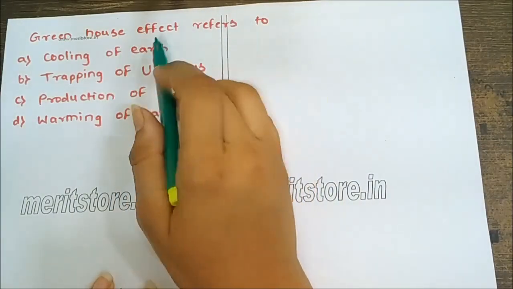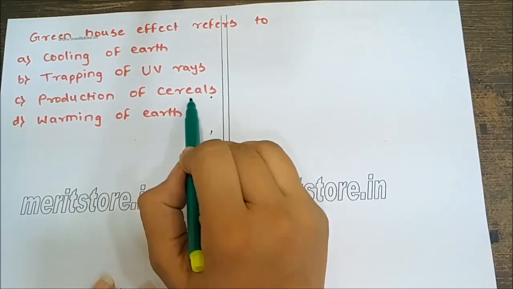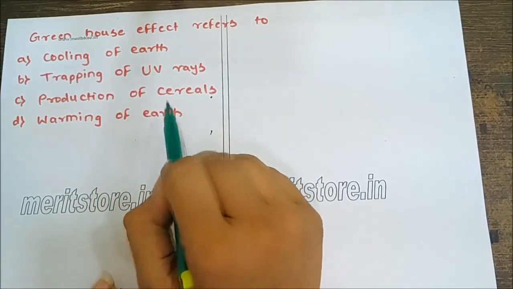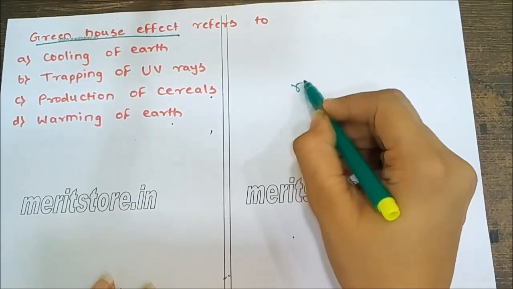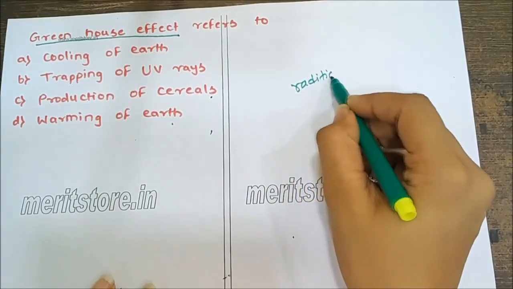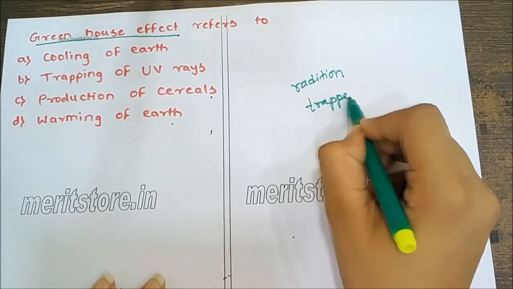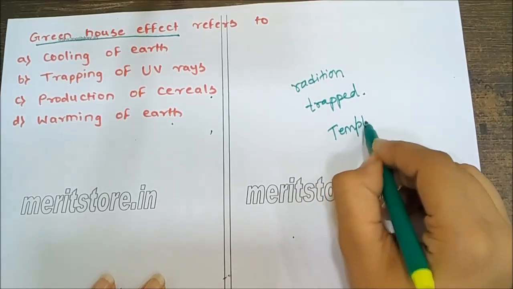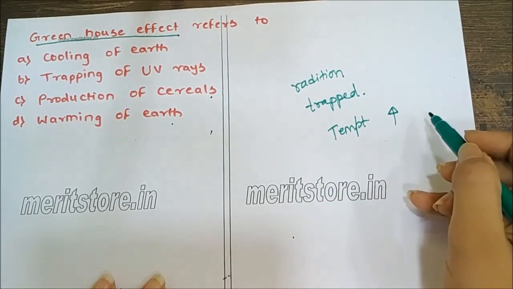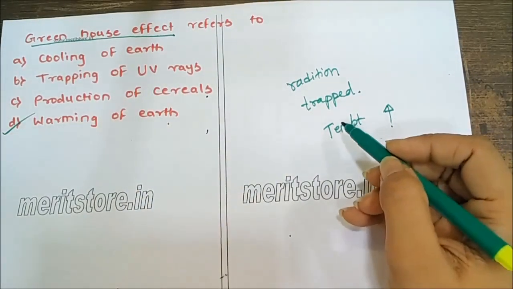Greenhouse effect refers to cooling of the earth, trapping of ultraviolet rays, production of cereals, warming of the earth. What is greenhouse effect? That's because of the unwanted radiations or heat energy entering the earth and getting trapped, because of which the temperature of the earth is increasing. So the correct answer for this is warming of the earth.